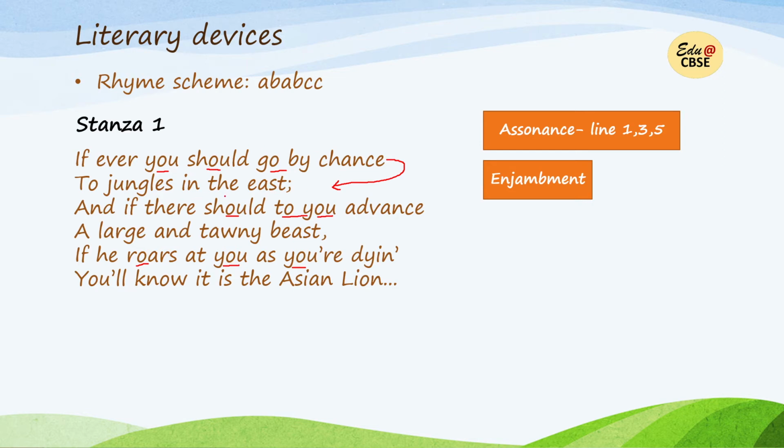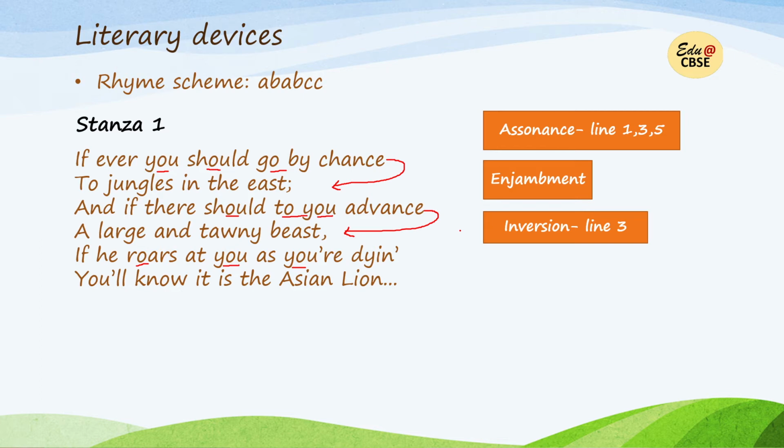The first line is running into the next line. Similarly, this is also enjambment. It's simple, you just have to see that there should be no punctuation mark at the end of a line. If there is a punctuation mark, there's a pause. But if it's not, that means the line is running into the next line, and that literary device is called enjambment. Now next one is inversion.